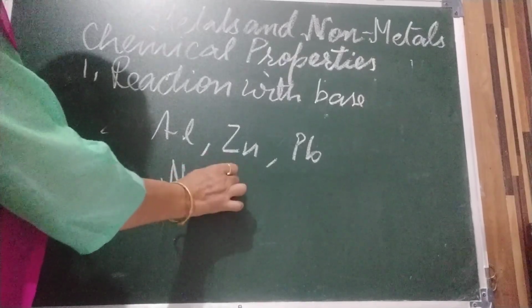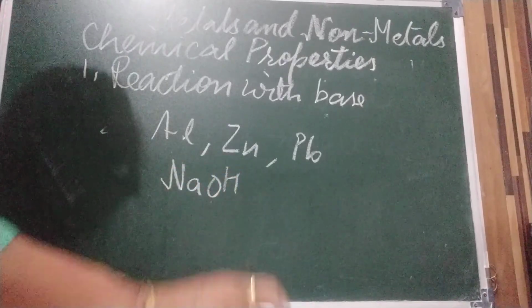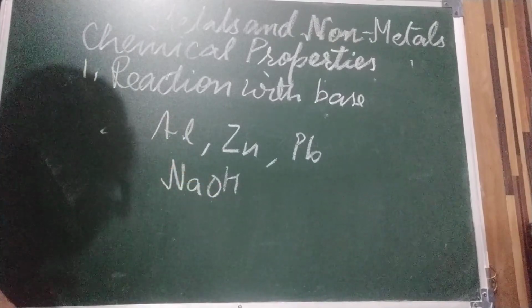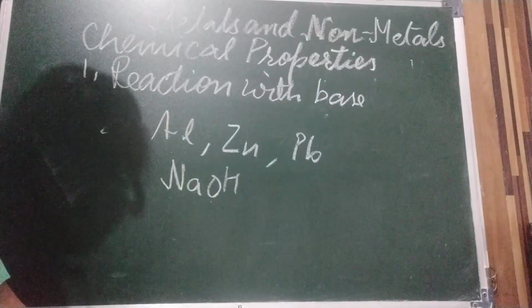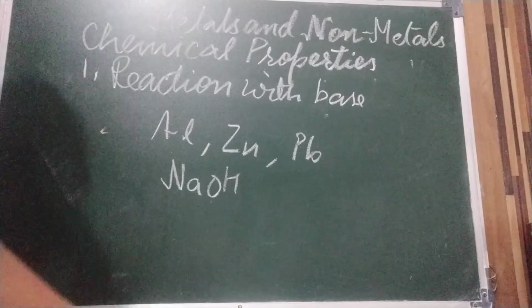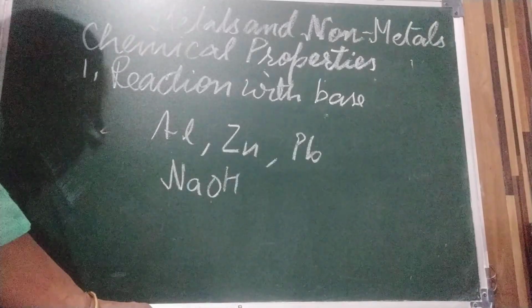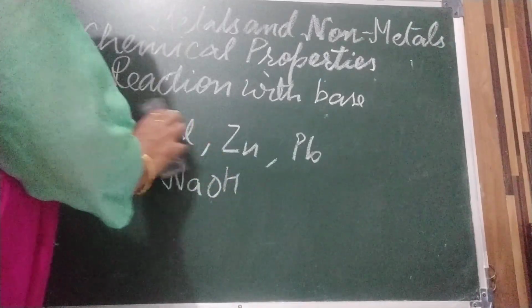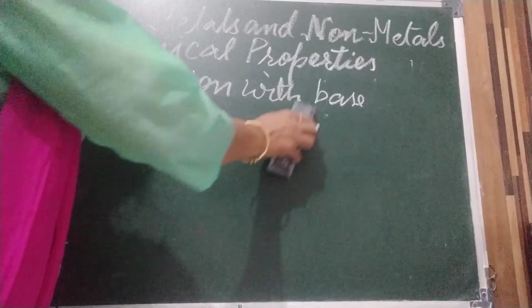This is a strong base. And non-metals do not react with bases. Now we are coming to displacement reaction, children.